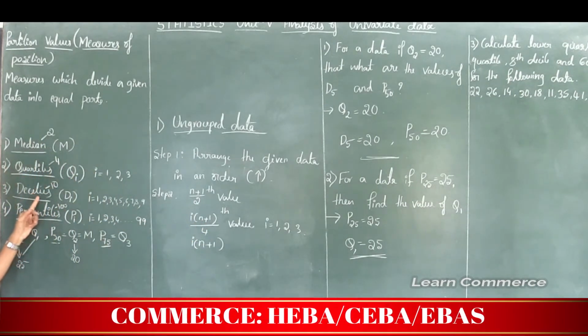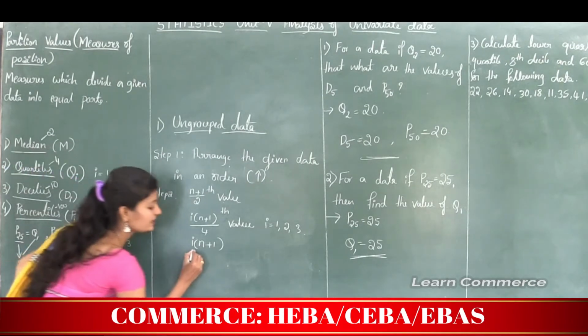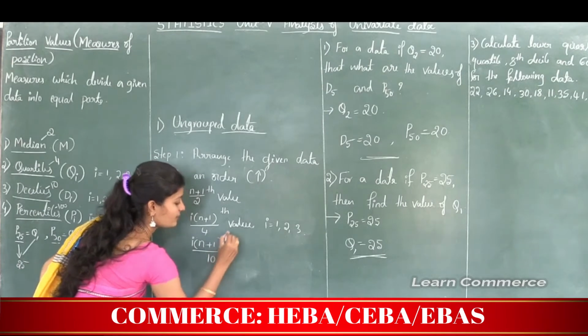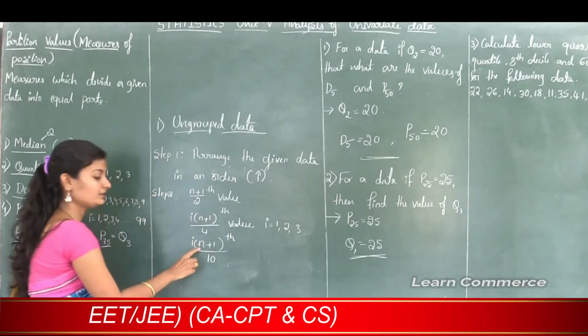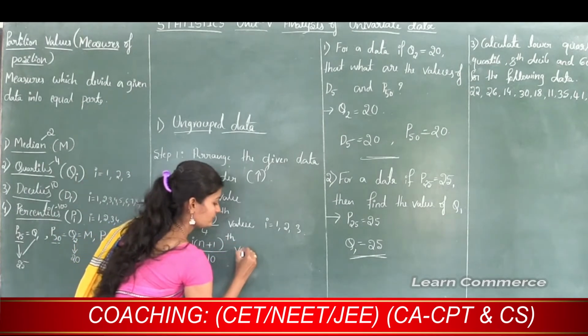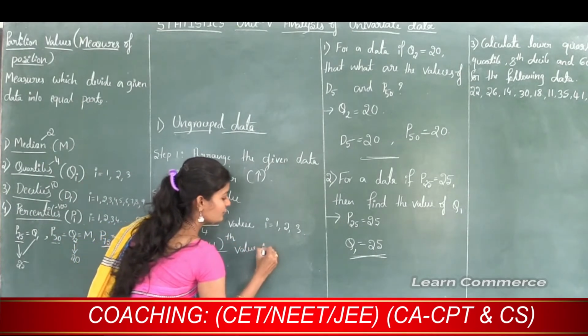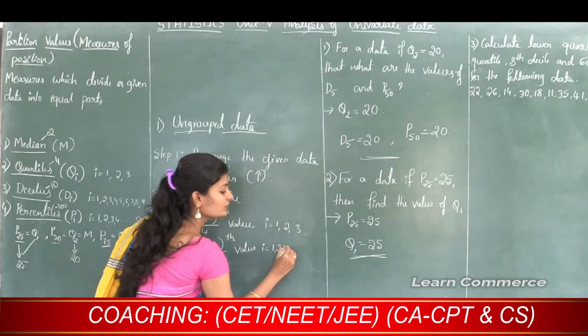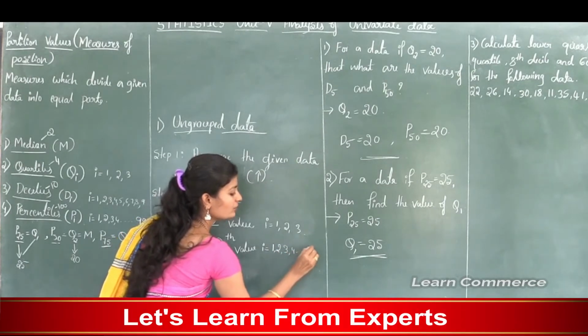But in a decile the given data is divided into 10 equal parts, so here it is divided by 10. So we need to find the i into (n plus 1) divided by 10th value. Here i takes the value 1, 2, 3, 4 up to 9.